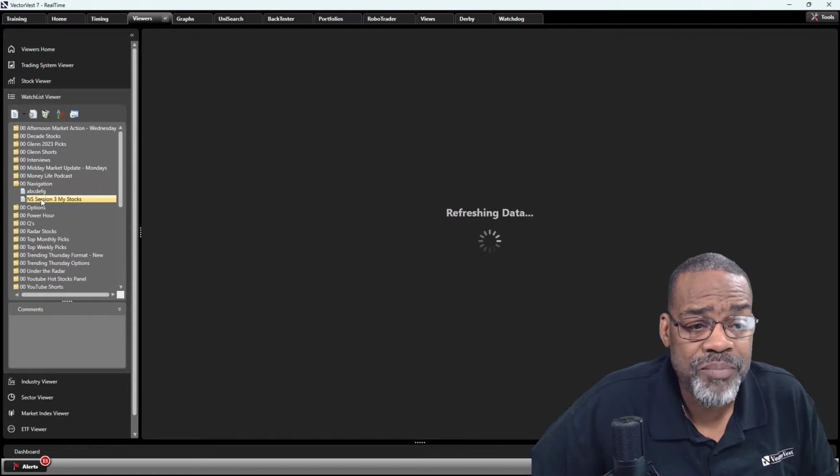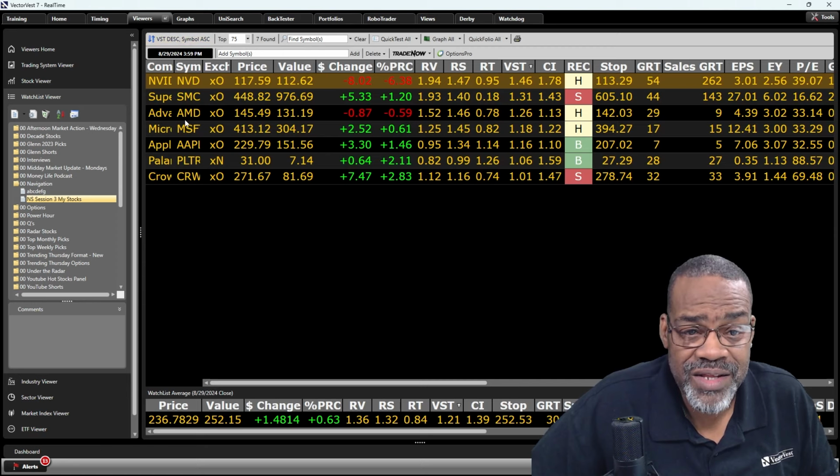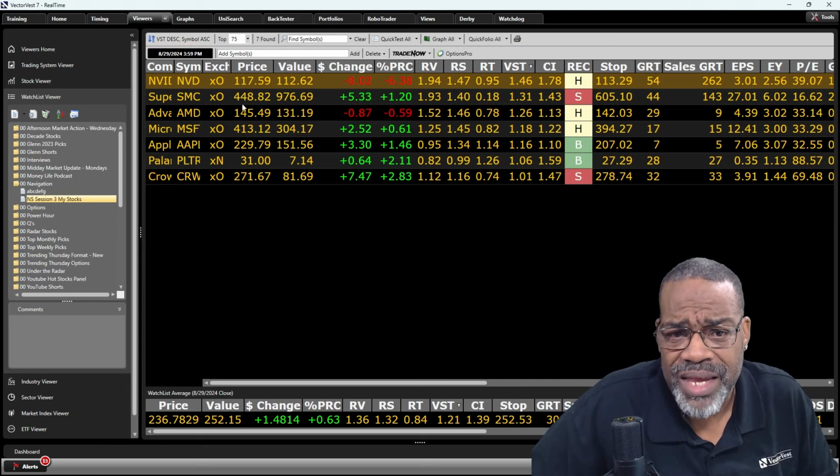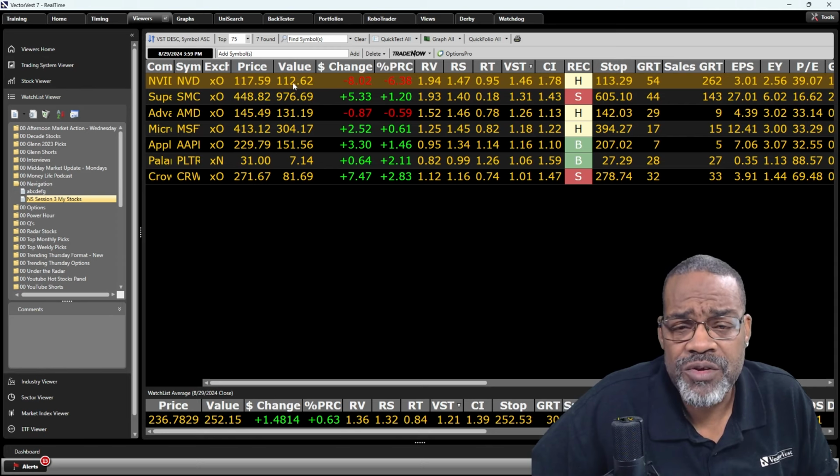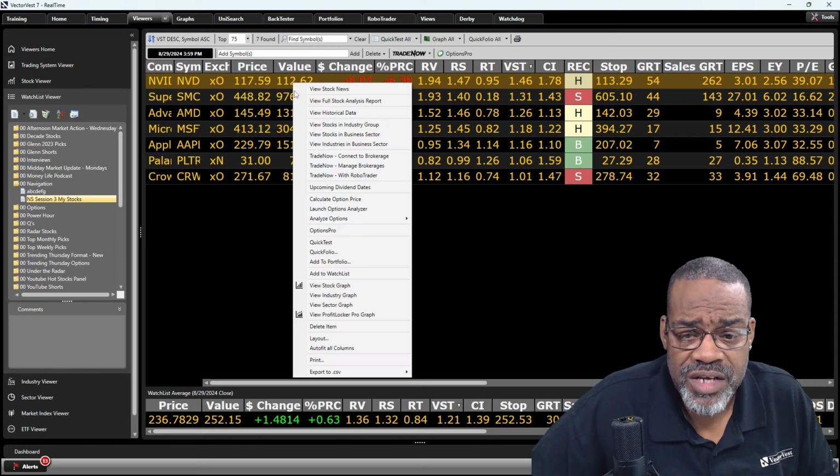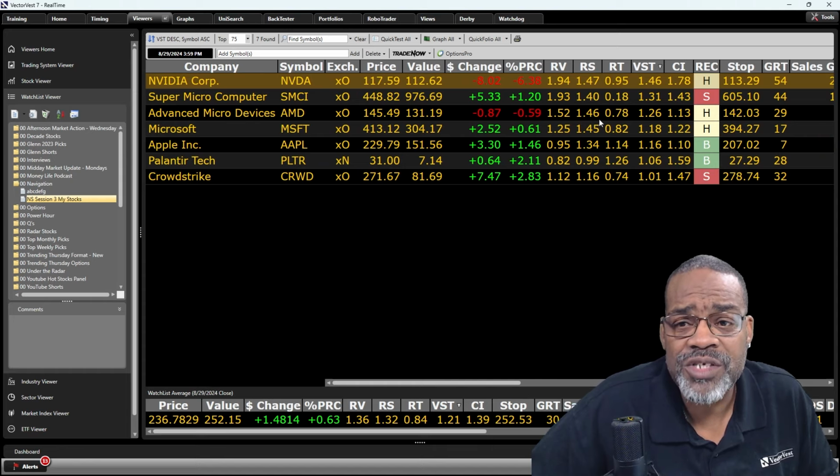Session 3, I built the watch list of my stocks. Here they are. All right. I'm going to right click. Now you'll notice that sometimes they may not be situated right. I want you to right click in that list and go down to auto fit all columns. And now they are separated and nicely put apart.